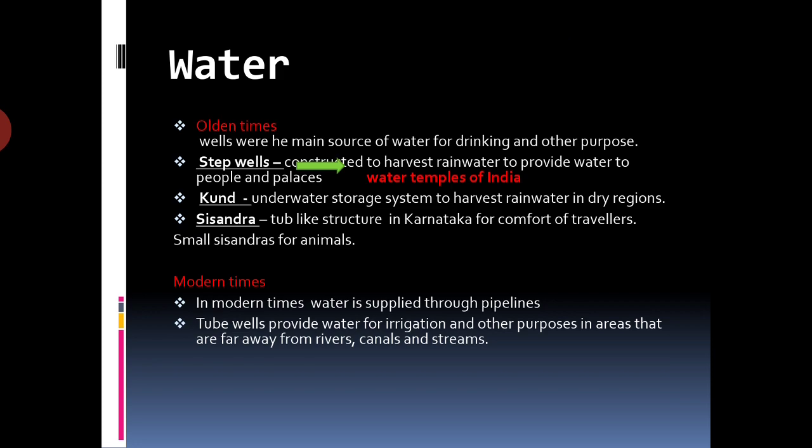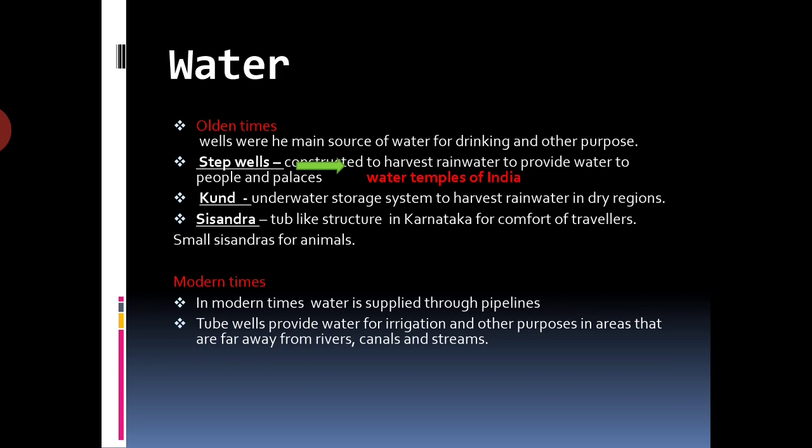Now, in this topic, we are going to study about the sources of water like wells, step wells, kunds, and sisandras. In olden times, wells were the main source of water for drinking and other purposes, but in some areas, step wells were constructed to harvest the rainwater and provide water to people and the palaces during the dry months. Dry months means when there is no rainfall.